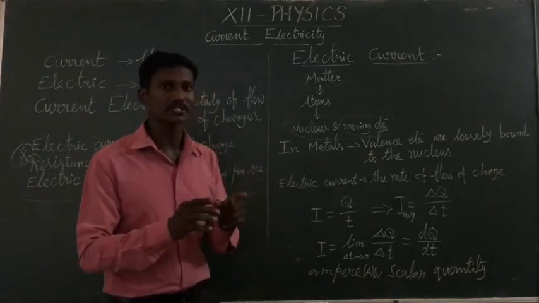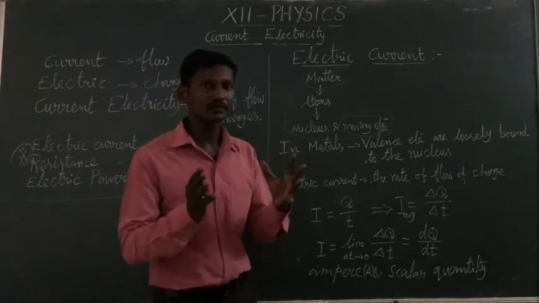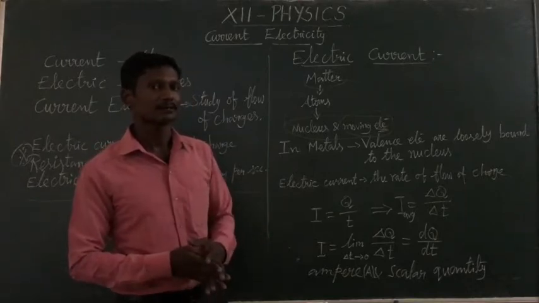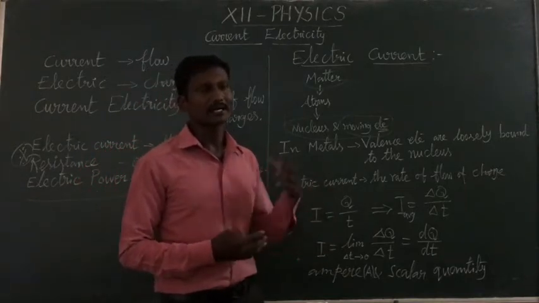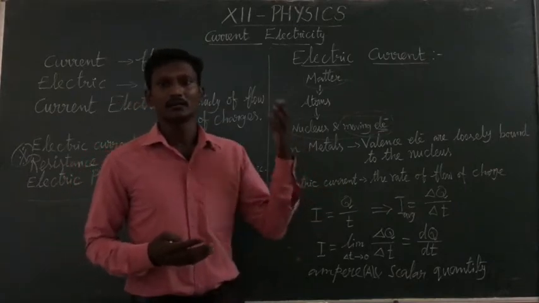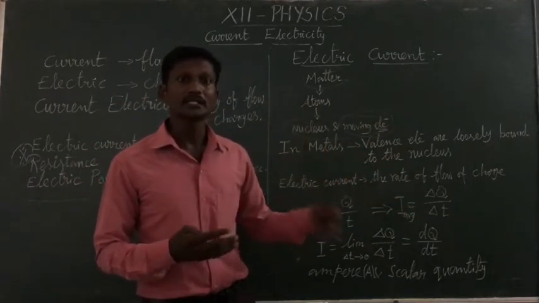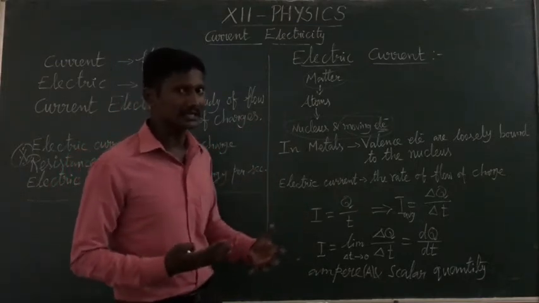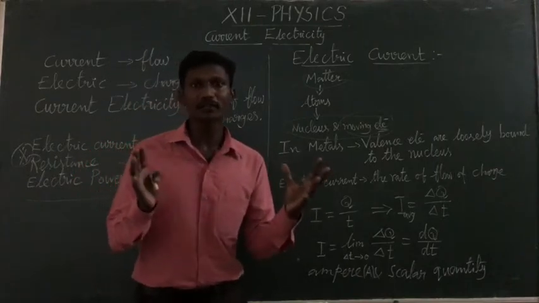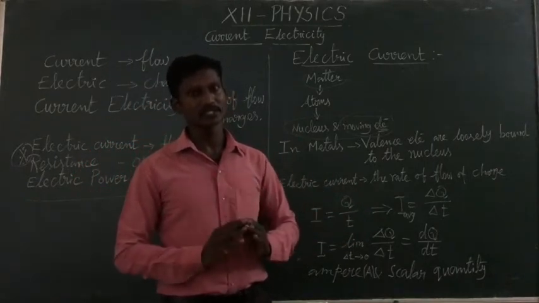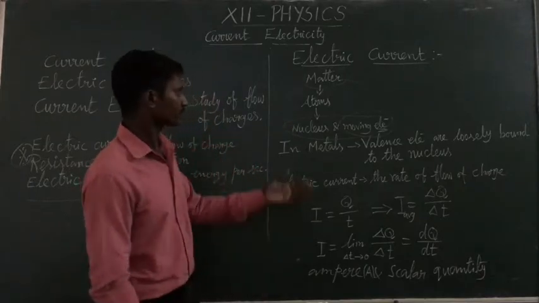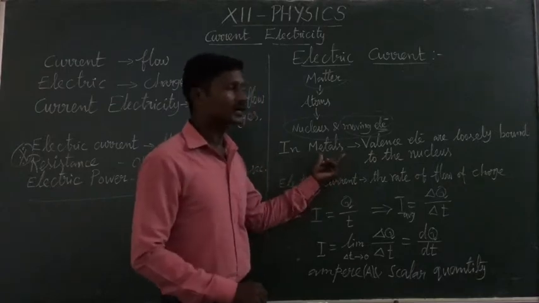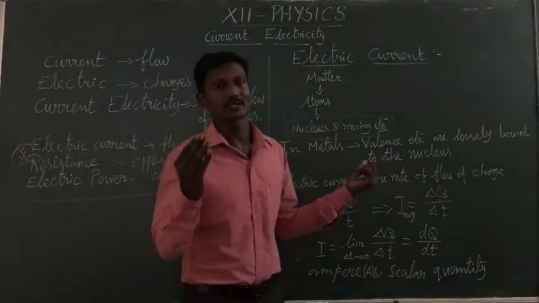So which substance or matter has an abundance of free electrons, that matter or substance is known as a conductor. In a lower class we studied that a conductor is a matter which allows electric current to pass through it. Examples: metal, human body, earth. A large amount of free electrons is present in a conductor. All metals are conductors, because all metals have an excess of free electrons.